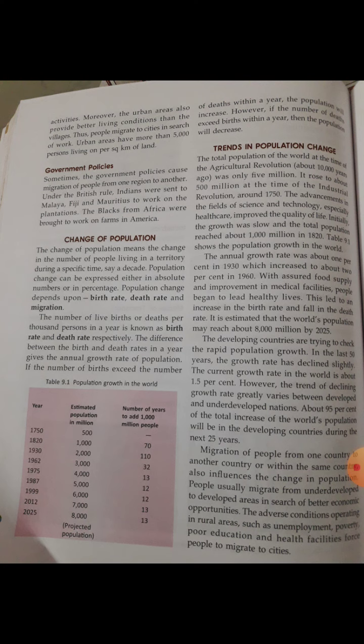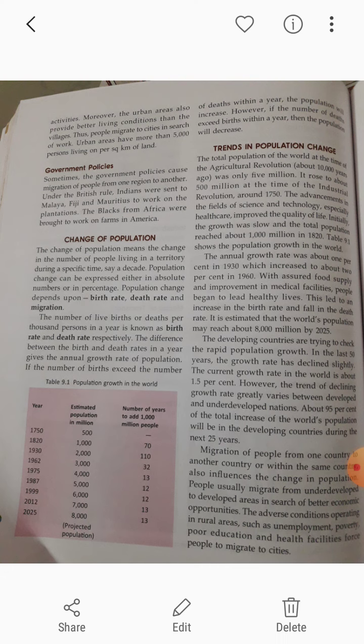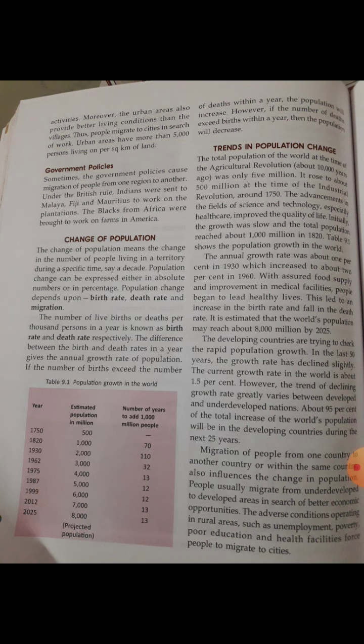Now, migration of people. I already told you that migration means what? Shifting from one place to another. Clear? Now here migrations are of two types. One is external, one is internal.